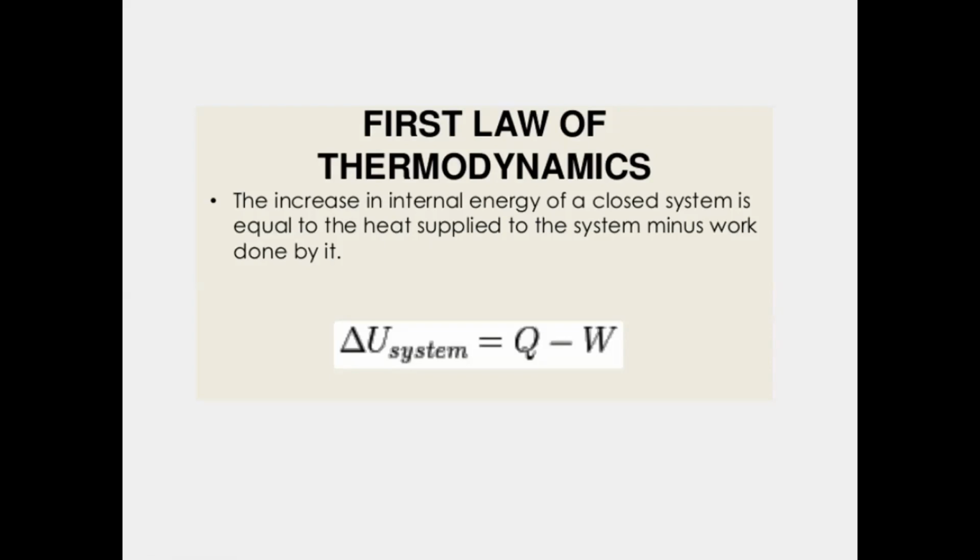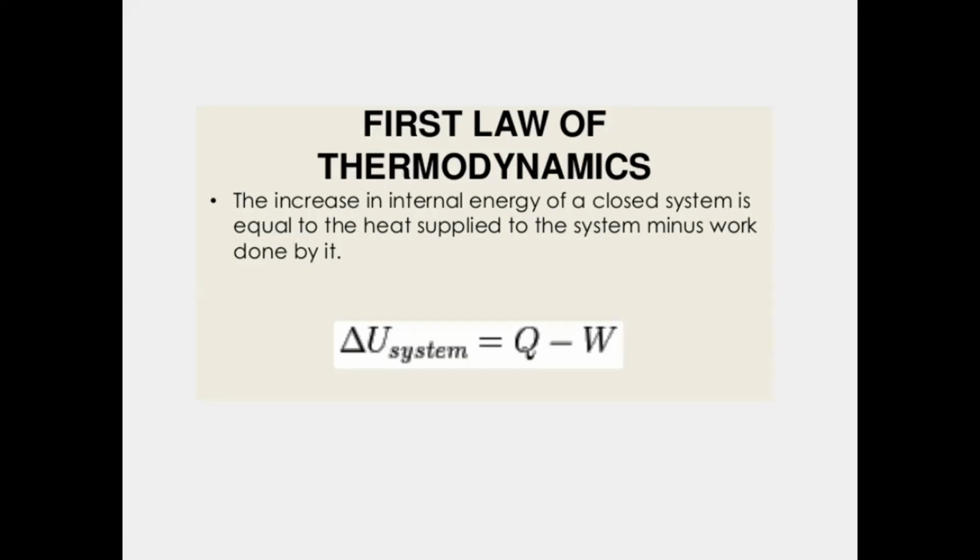Suppose you are considering a system. What is a system? A particular region in which some energy transfer is going on. That region is known as the system. The remaining places present except the system are known as the surroundings. These two terms are very important in thermodynamics: system and surroundings. Surroundings are the area in the environment other than our system.